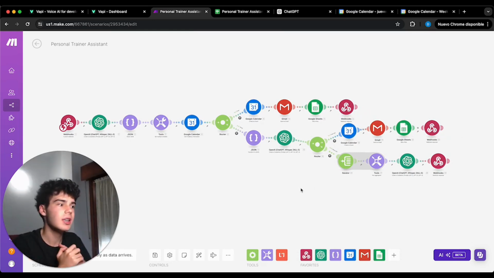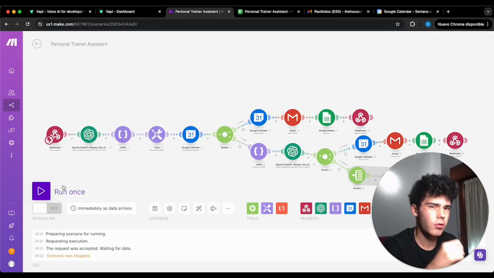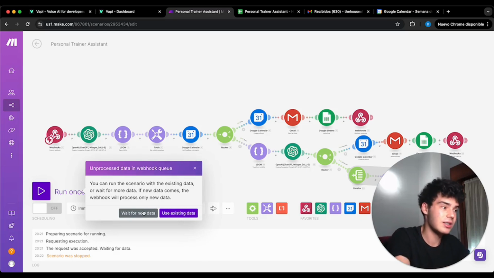Let's test. We will see how the client proposes a time where it's a free slot. The personal trainer has already some events on that day, so it has to go through this route and check if the time slot that the client chose is the same one as the personal trainer has already booked in his calendar. Let's go. So here we're on my calendar. The use case in which there's already an event in one day of the personal trainer is gonna be this one on Monday. Right now, let's gonna call the number to see it in live action. Remember clicking on run once, wait for new data, and let's call.